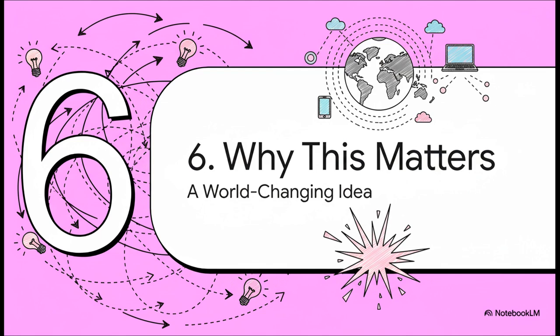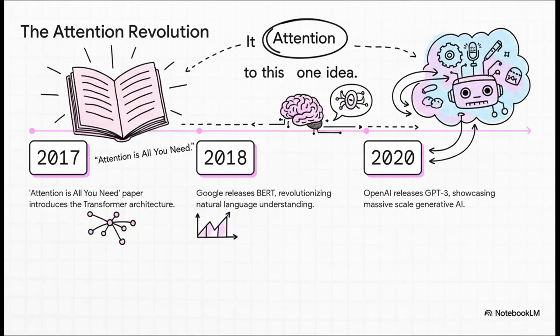So that's the mechanics of self-attention. I know, it's a bit involved, but the core idea is pretty simple, and it has had a world-changing impact. Let's put this on a timeline. This whole concept was introduced in a huge 2017 paper, perfectly named Attention is All You Need. Just 1 year later, Google's BERT model used it to shatter all the records in language understanding. Then OpenAI's GPT series scaled it way up, leading directly to the powerful AI we all use today. It all comes back to this one idea.